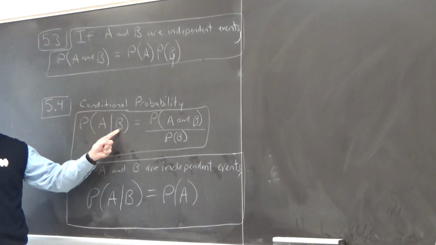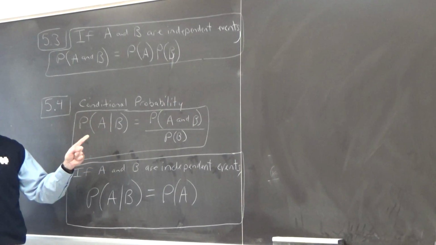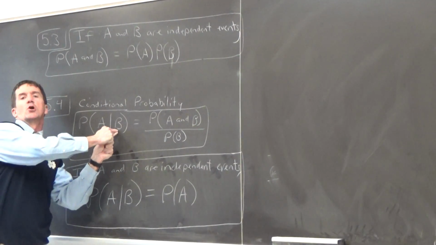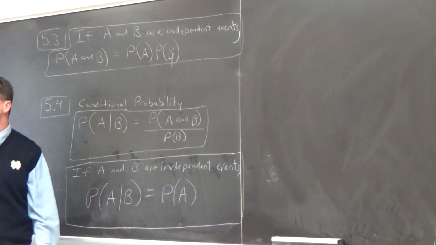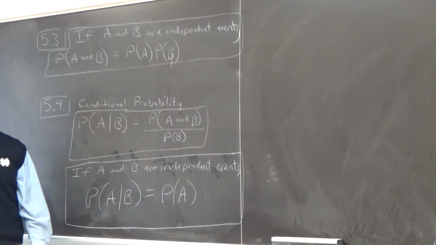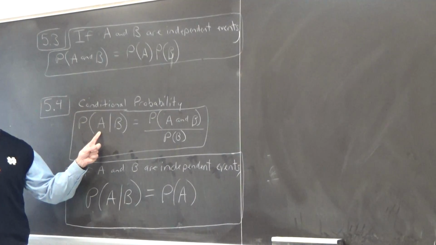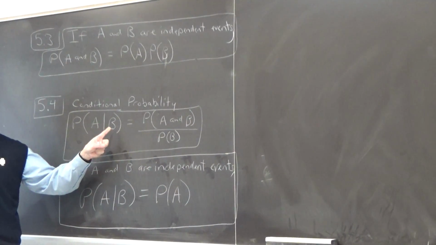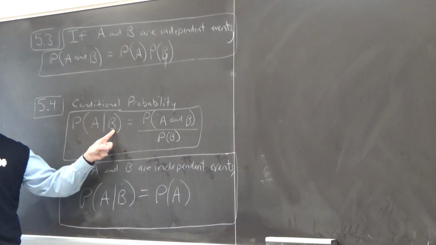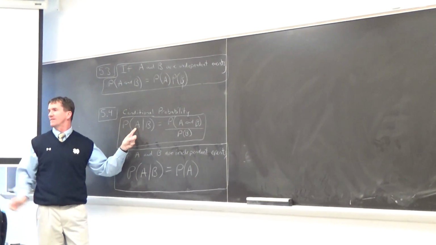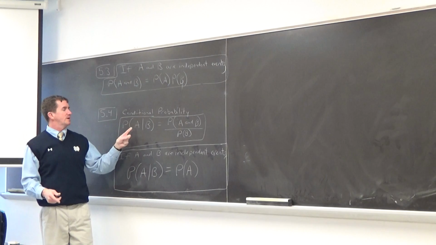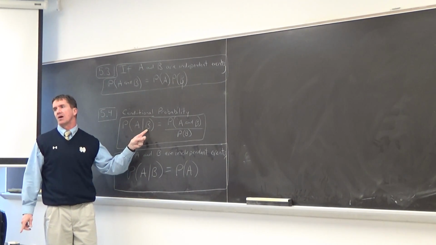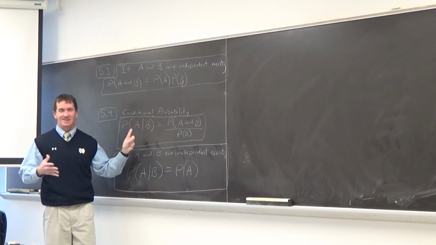So you mean like B occurs before A? Yep, I'll say it again, Art, so you go with this. Probability of A given scenario B. Okay. What's the probability I die given that I'm a smoker? That kind of stuff, right? B is the event I'm a smoker, A is the event I die, right? What's the probability I die given that I continually drive my car 90 miles per hour down Route 50? You know, that kind of stuff. You know, things like this.